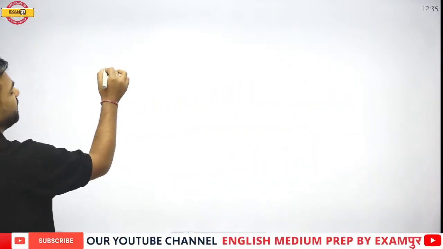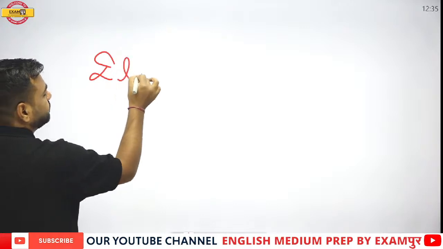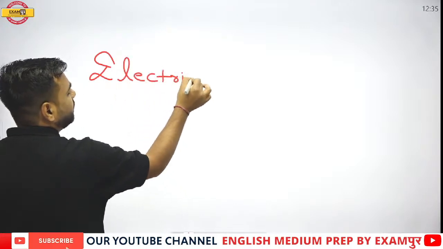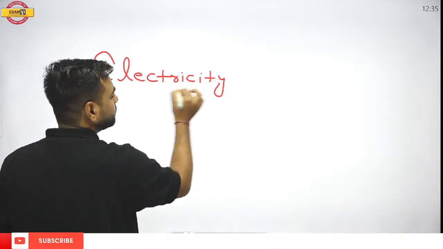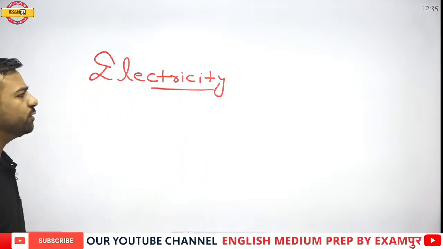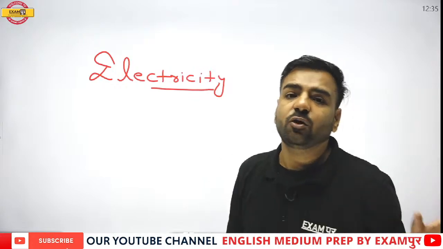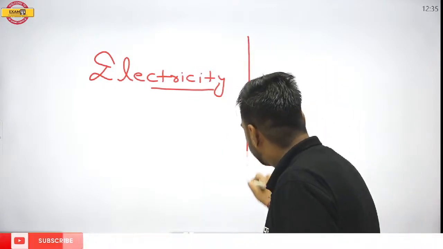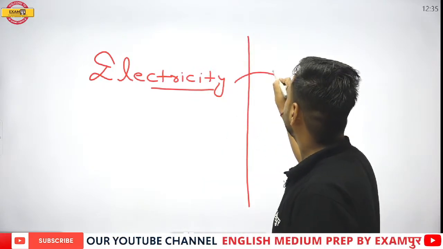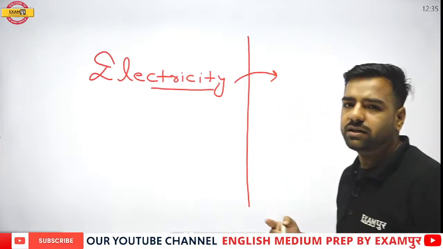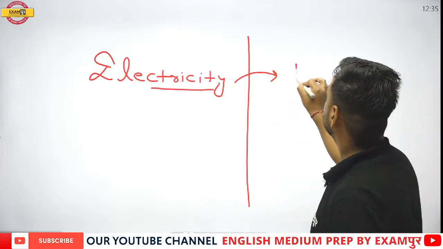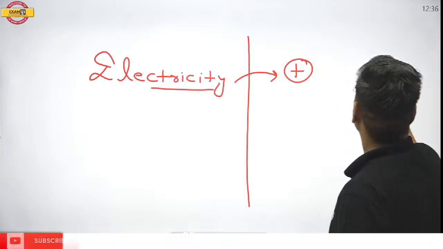Yes, let's start with the part. First of all, when we are starting with electricity, we have many things to discuss over here. Whenever the term electricity comes into our mind, we are aware that there is the flow of electrons. But let me tell you how this electricity is actually generated. It is because of the flow of charge. Now, charges are of two different types, either positive or negative.